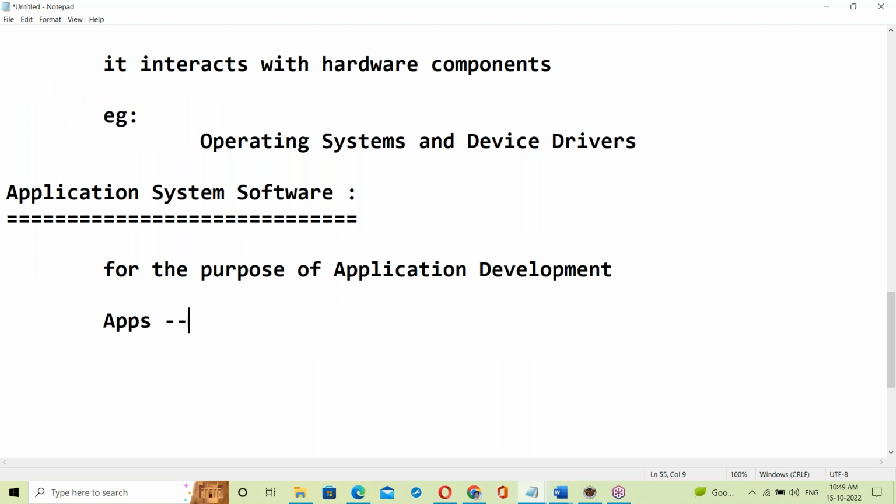Application. There are different apps in our daily life that we are using, right? Yes, many applications. So what are the applications we are using? In our mobile, many applications are there, right?